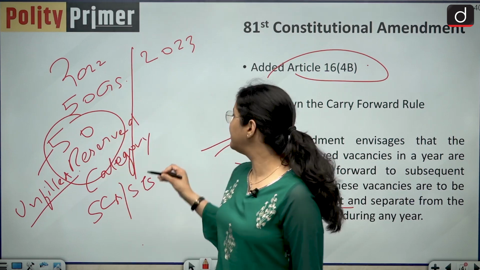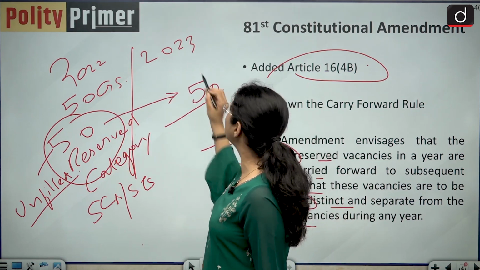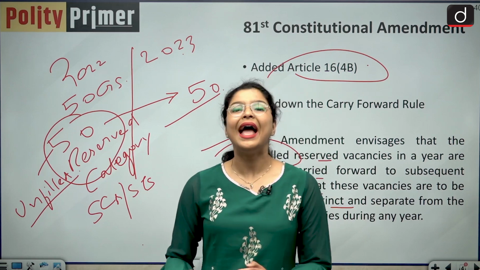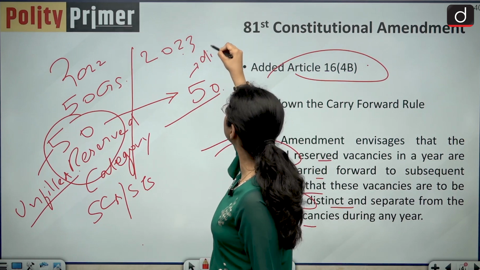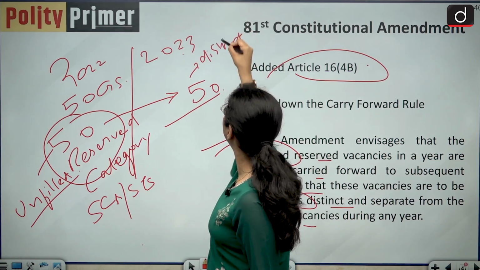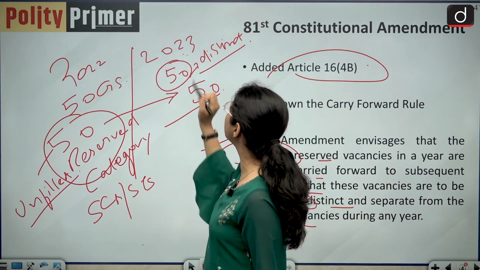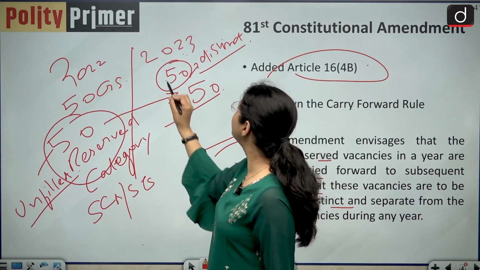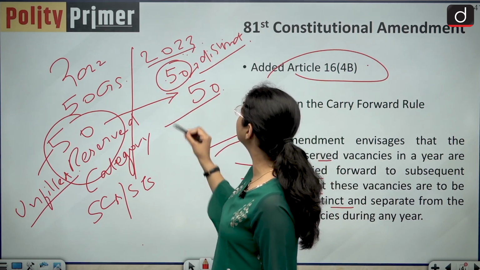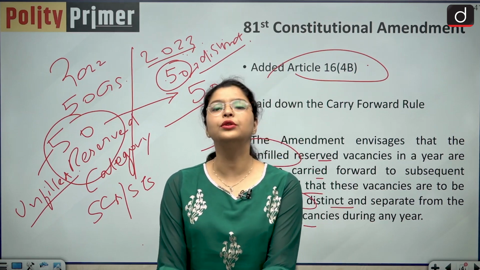No, basically these 50 vacancies will be carried forward to the year 2023, and these vacancies will be distinct from any separate vacancy. For example, 50 seats are also there in the year 2023. So basically 50 seats of the year 2023 and 50 carried forward seats of the year 2022.